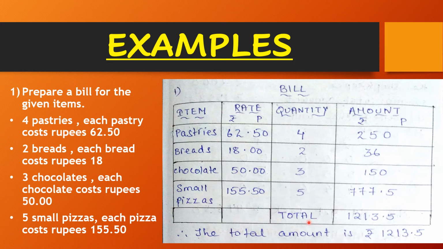Now calculate the total amount by adding the amounts of all the items purchased, as 250 rupees plus 36 rupees plus 150 rupees plus 777 rupees 50 paisa gives 1213 rupees 50 paisa. Therefore, the total amount is 1213 rupees 50 paisa. The customer has to pay 1213 rupees 50 paisa.